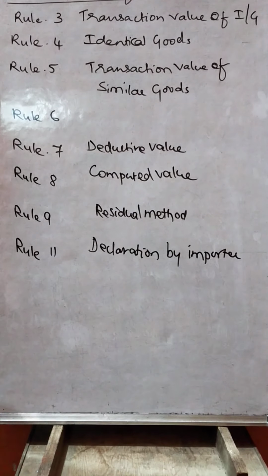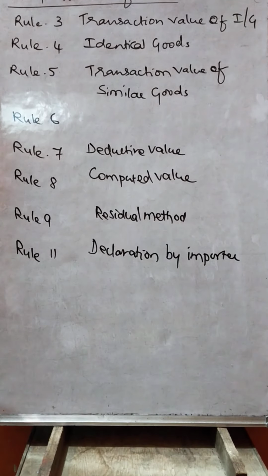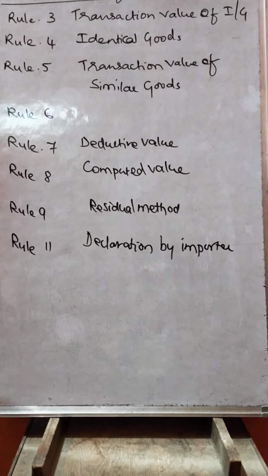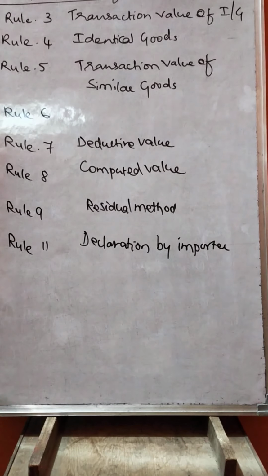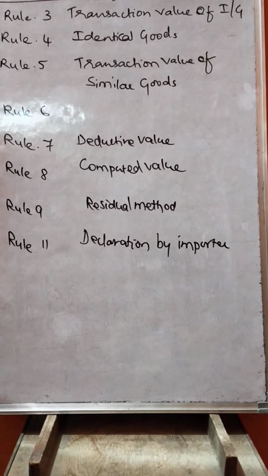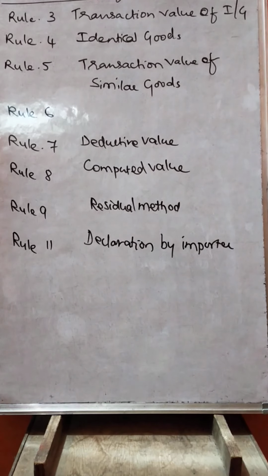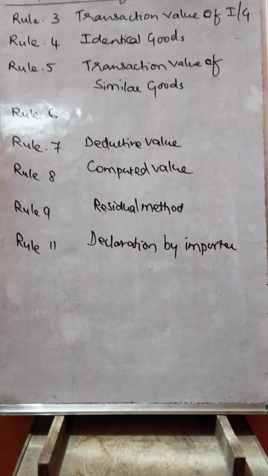Rule 11 covers how the declaration is to be given by the importer. Rule 12 covers what kind of rejection can be done even after having received the declaration by the importer. So have a look into the problems which are solved under computation of assessable value in case of importation of goods.